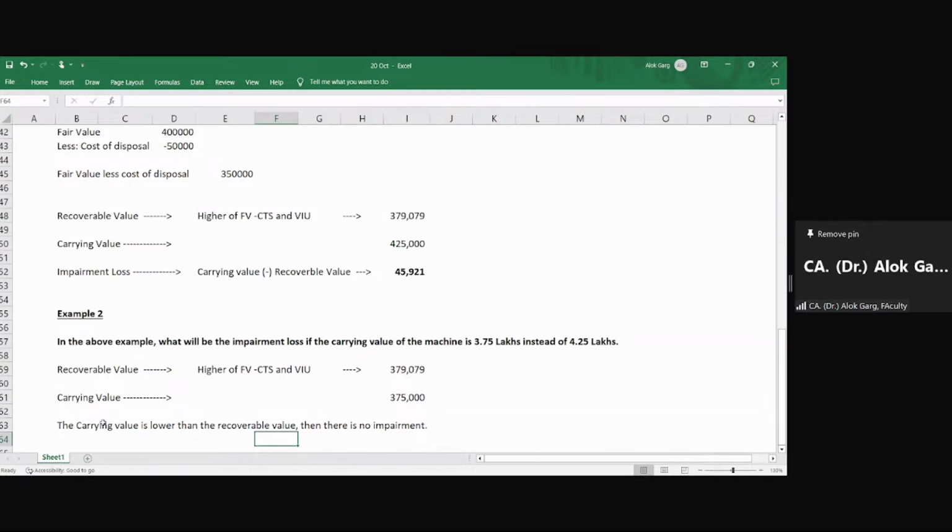If you are applying a cost model and there is an impairment, then you will take the impairment loss. Why? Because the carrying value formula itself says: carrying value is equal to cost minus accumulated depreciation minus accumulated impairment losses. It is written in the formula itself. But if there is a gain, if there is a revaluation surplus and you have opted for a cost model, you are not allowed to recognize the revaluation surplus. Is that clear to everyone? It is a very small point, but when we listen to classes and when we appear in the exam, it makes a lot of difference.